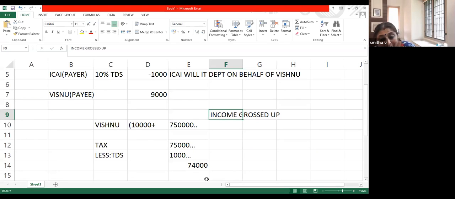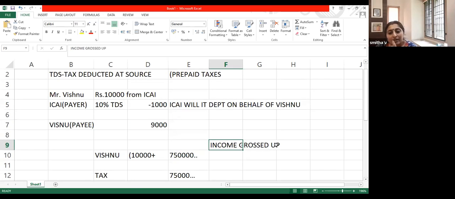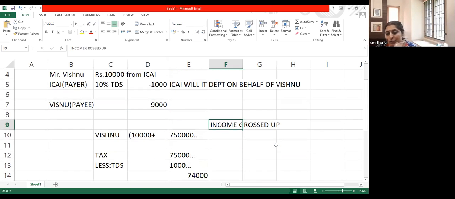And how can he claim that refund? Come to our office. I will help you. That is what we are for. Income tax department will give you back 1,000, but that requires some paperwork, and for that we are there to help you. Anything else from these points which we have so far discussed?